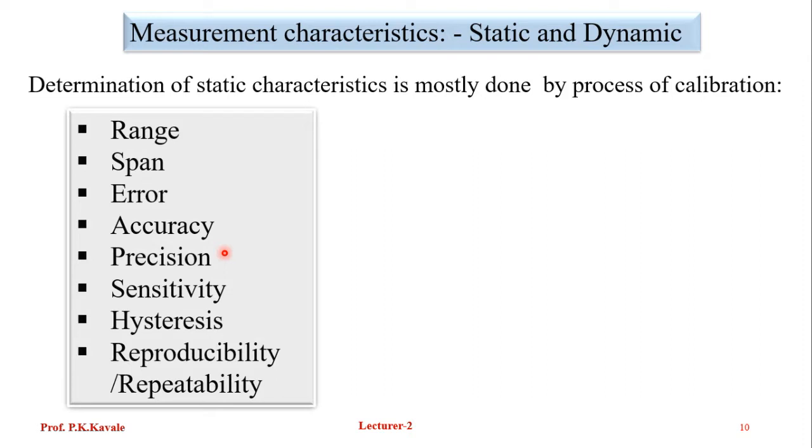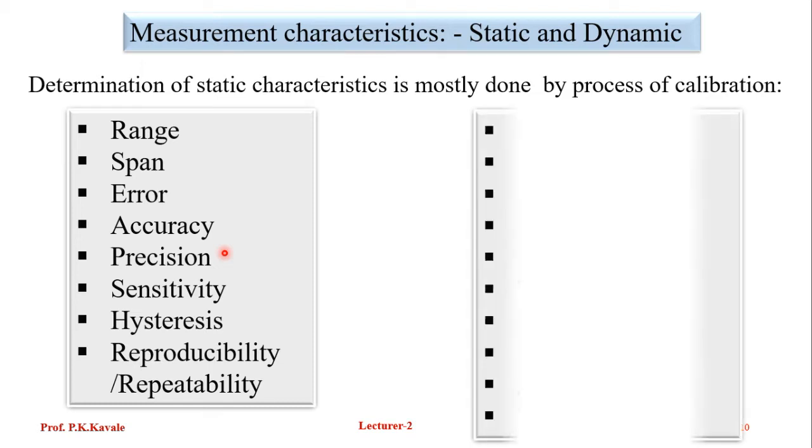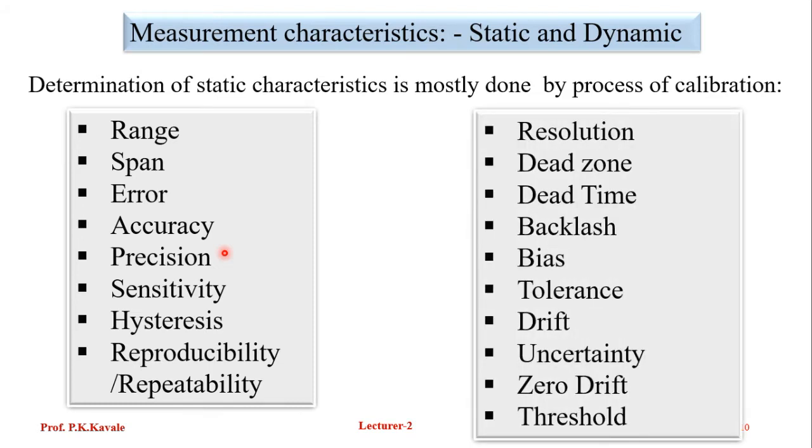So what are the different types of static characteristics we have to study? Range, span, error, accuracy, precision, sensitivity, hysteresis, reproducibility, repeatability, resolution, dead zone, dead time, backlash, bias, tolerance, drift, uncertainty, zero drift.